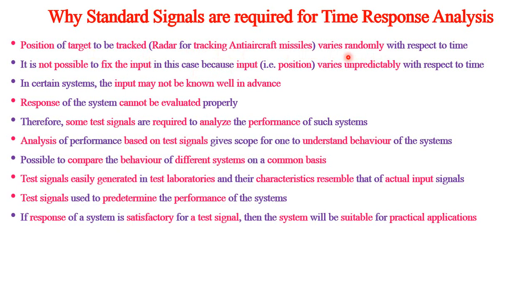The rival camp will move once they find that they are attacked by the enemies. So the position of the target varies randomly. You cannot fix the input in such a case because the position varies in an unpredictable manner.